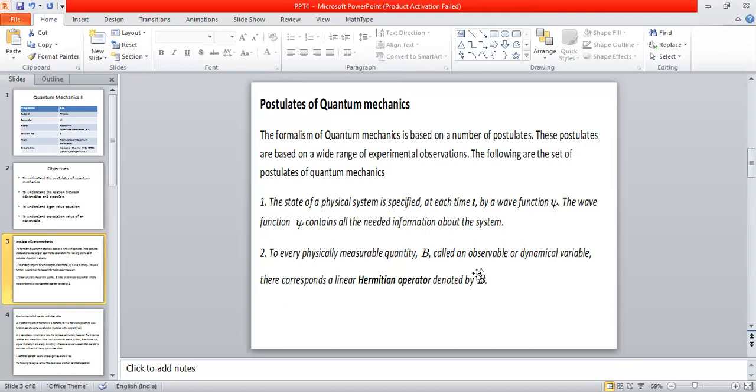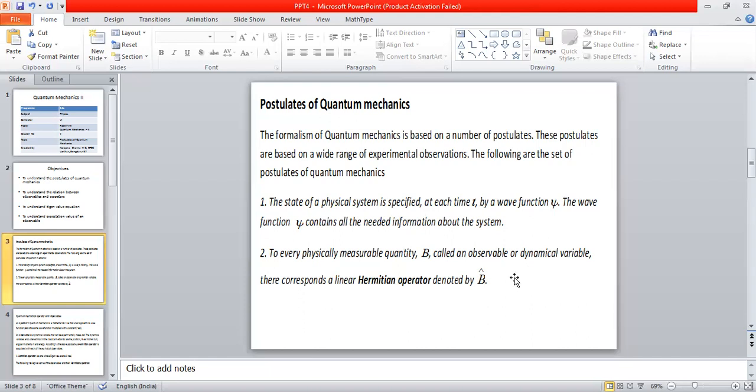Please remember, physical quantities in the sense that they can be measured. By doing a certain set of experiments, it is always possible to find out the physical quantities associated with the system. They are actually called observables or dynamical variables.